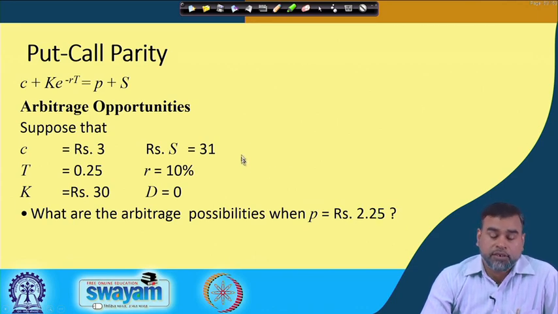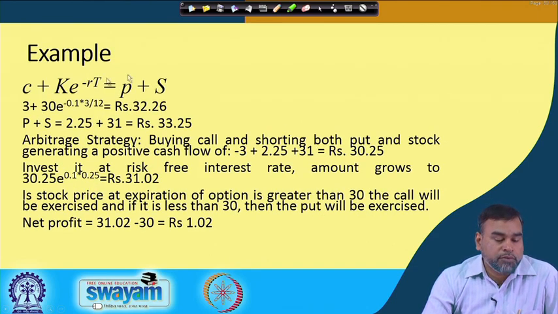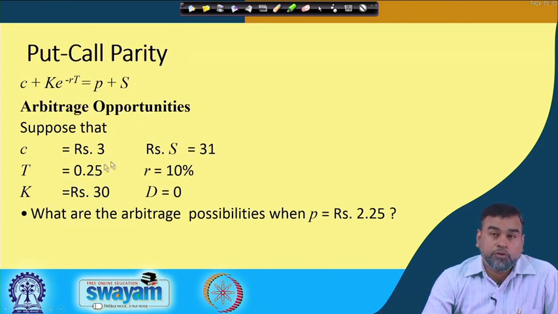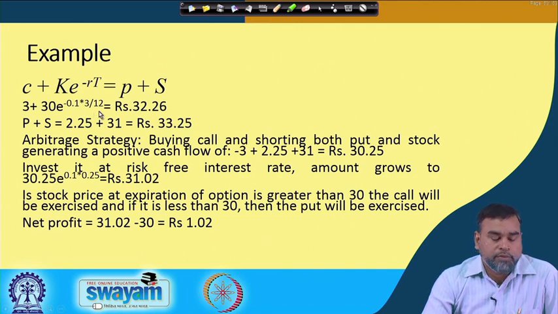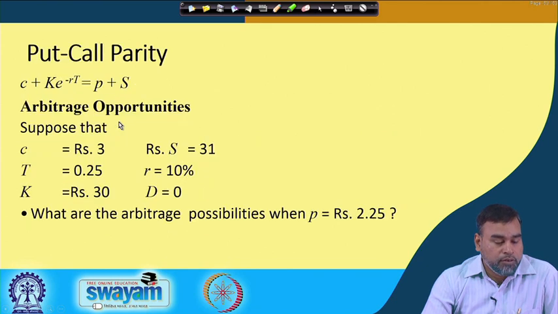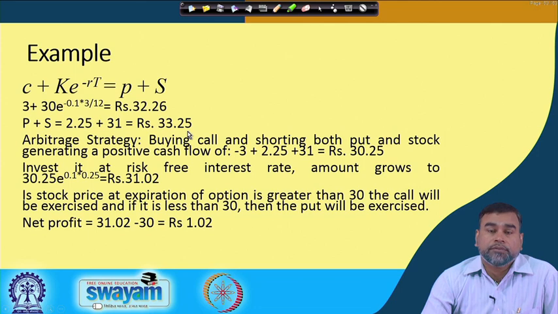Because this condition has to be satisfied, C plus k e to the power minus r t is equal to P plus S. Then C is equal to 3, k is equal to 30, r is equal to 10%, t is equal to 0.25, that is 3 by 12, then you get 32.26. And P plus S, with P equal to 2.25 and S equal to 31, gives 33.25.